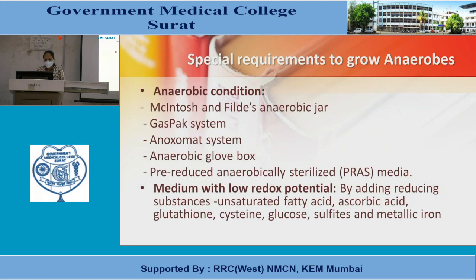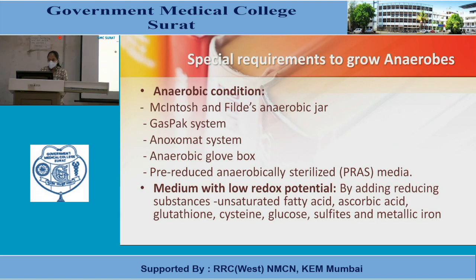Some special requirements for the growth of anaerobes are anaerobic conditions. These are some anaerobic systems in which anaerobes are grown: McIntosh and Fildes anaerobic jar, GasPak system, Anoxomat systems, anaerobic glove box, and pre-reduced anaerobically sterilized media, that is PRAS.